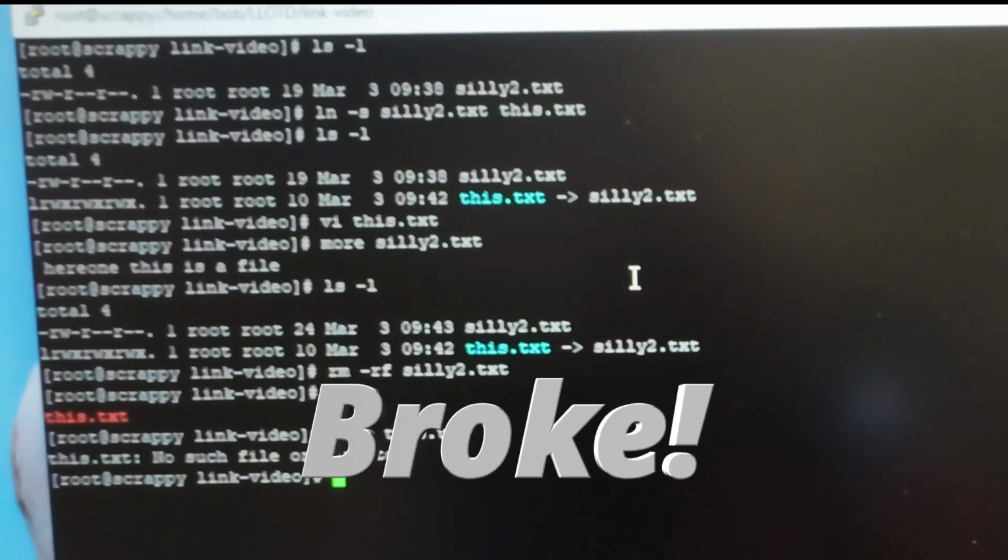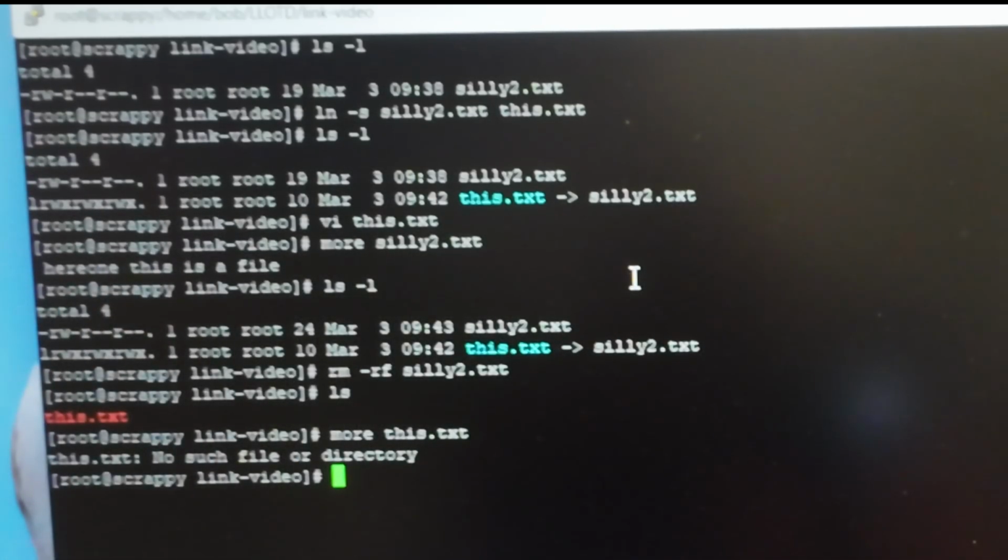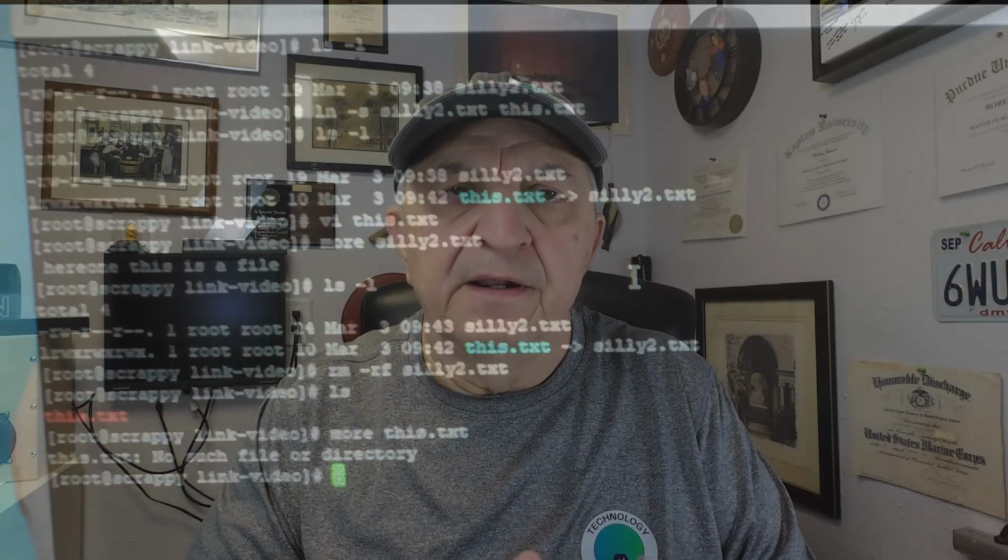Right? It just broke, because it was actually just a pointer to the other file, unlike a hard one. Now that we're looking at ls -l output, we've already been reading permissions without even thinking about them.